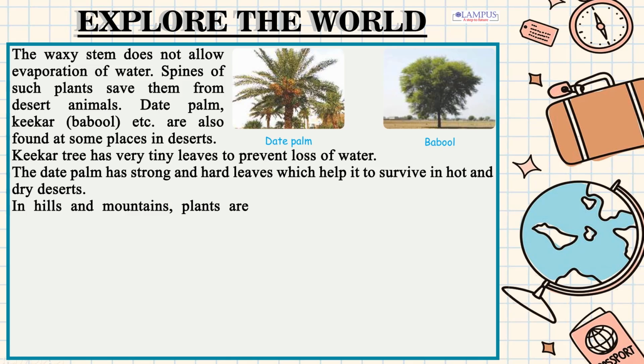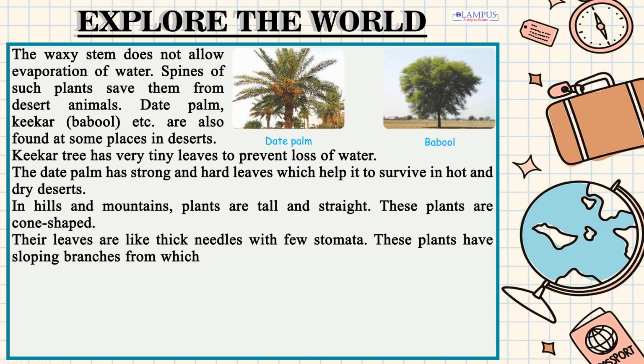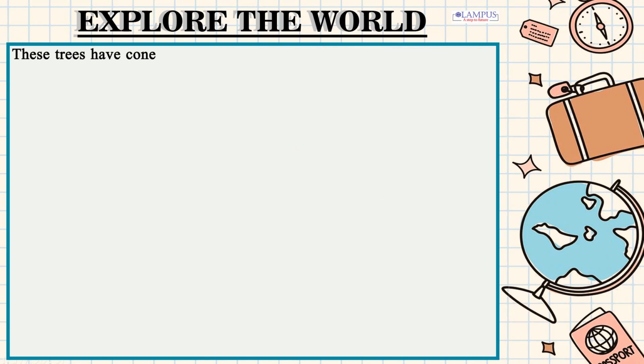In hills and mountains, plants are tall and straight. These plants are cone-shaped. Their leaves are like thick needles with few stomata. These plants have sloping branches from which snow slides off easily. Most of these trees are evergreen. It means they do not shed all their leaves at once. These trees have cones instead of flowers. Cones have seeds inside them.